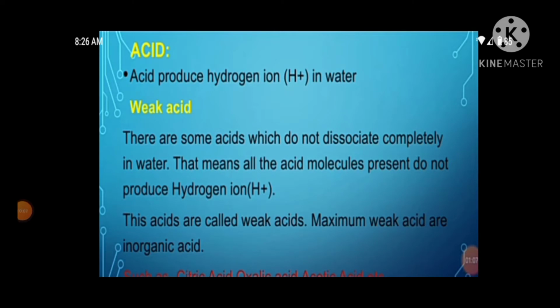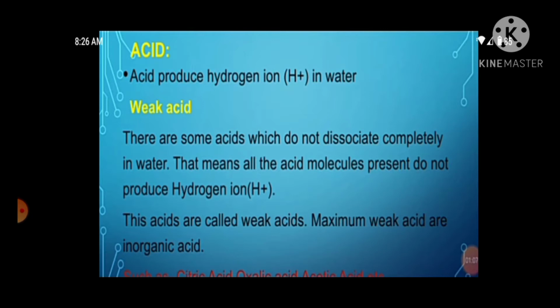Dear students, today I am discussing some topics from chapter 7, and all these topics are very important for your upcoming examinations. Okay, let's see. What is acid? Weak acid, strong acid. What is acid? Any substance which produces hydrogen ion in water is called an acid. Now let's see, what is a weak acid?